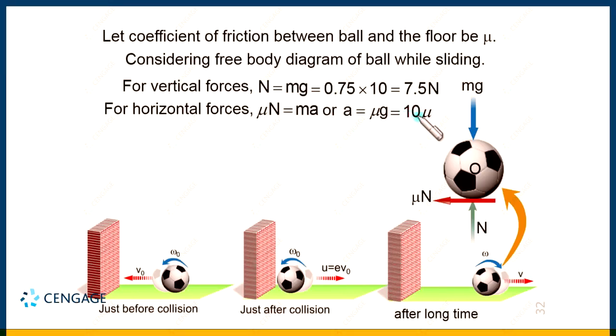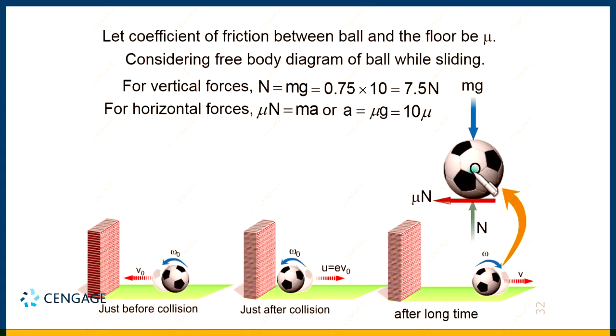This acceleration will decrease the velocity of the center of mass of the ball, right? This speed will keep on decreasing from just after collision until the time of rolling. That means in this section the velocity of the center of mass of the ball will decrease. Now let us calculate the angular acceleration of the ball.